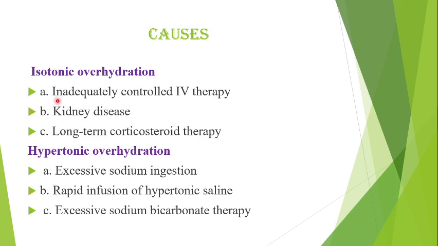Then what are the causes of the three types of fluid volume excess? First is isotonic overhydration. For isotonic, there is inadequately controlled intravenous therapy. We have administered too much fluid intravenously. Then kidney disease. The kidney has the major role in maintaining the homeostasis of the human body. If there is any problem in the kidneys, we'll have either fluid volume deficit or fluid volume excess. Then long-term corticosteroid therapy. For hypertonic overhydration, the causes are excessive sodium ingestion, rapid infusion of hypertonic saline, for example 3% sodium, and excessive sodium bicarbonate therapy.